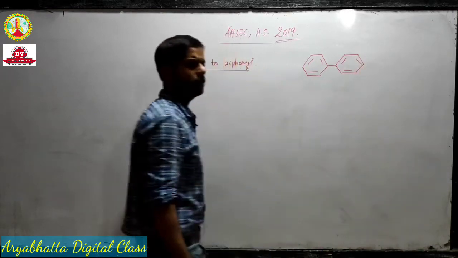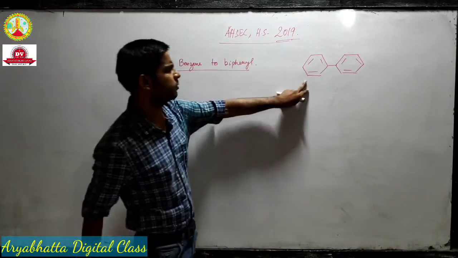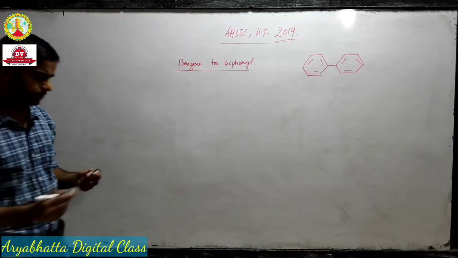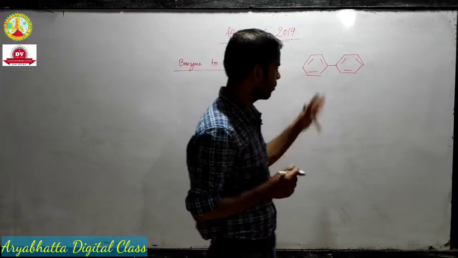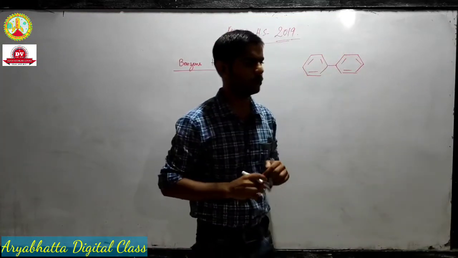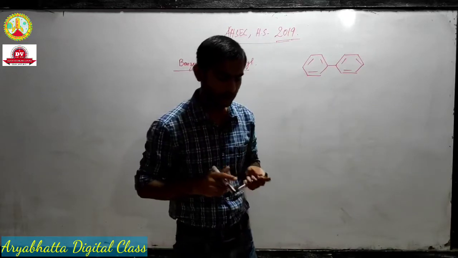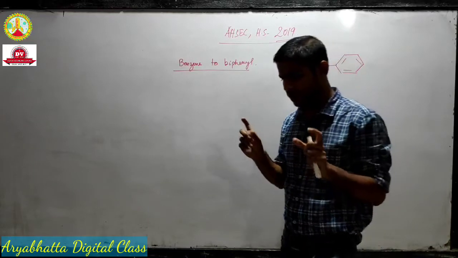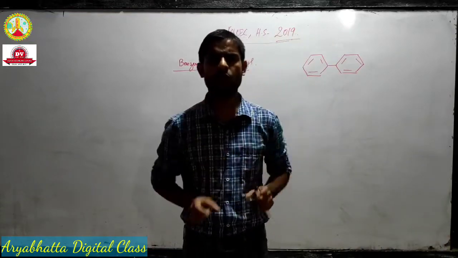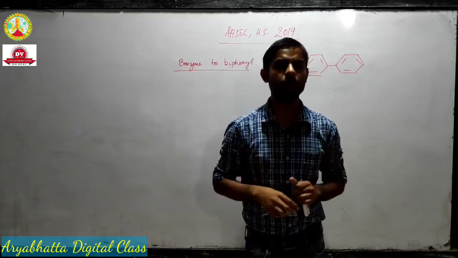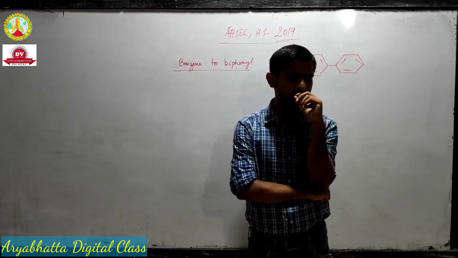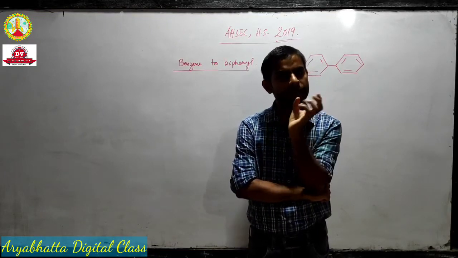This is biphenyl. So we want this product from a single benzene. So how will we do that? Now to answer this type of question you have to connect the reactions that you have learned. For connecting two benzenes or two alkyl groups, we have seen particular kinds of reactions, and those were the Wurtz reaction and the Fittig reaction.